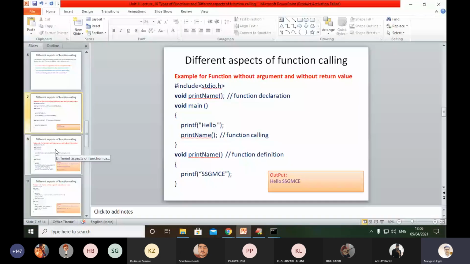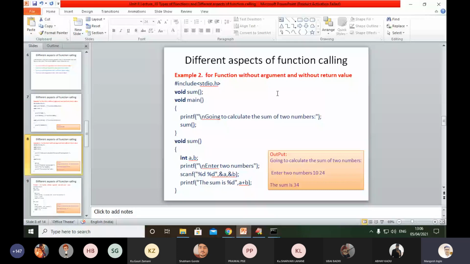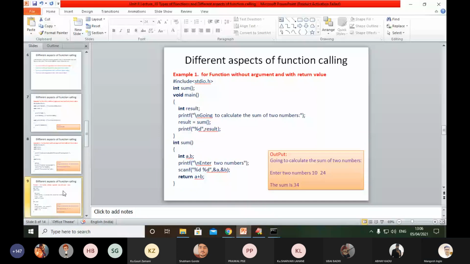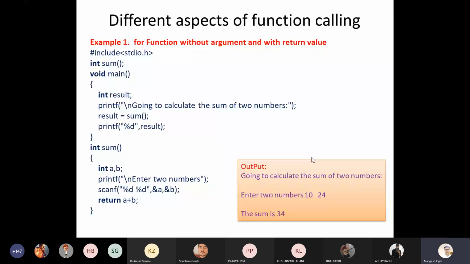I will share the complete presentation with your group today. Don't worry. The next is function without arguments with return value. Here we are using the same program, addition of two numbers. You can see we have used one function, named sum, and in front of that function you can see a return type, which is integer.